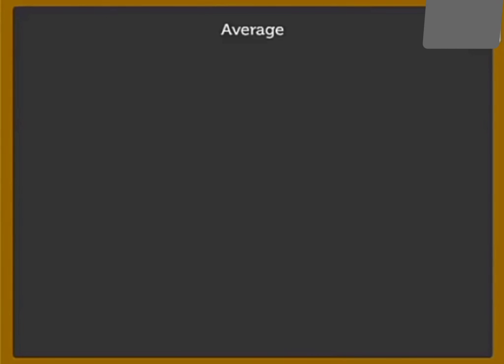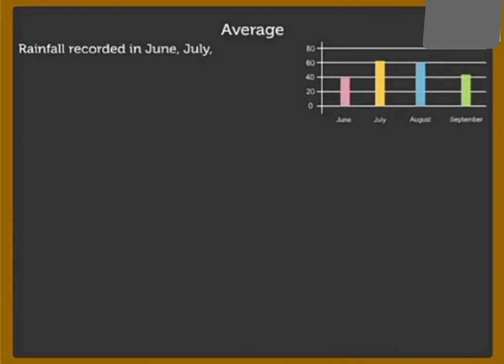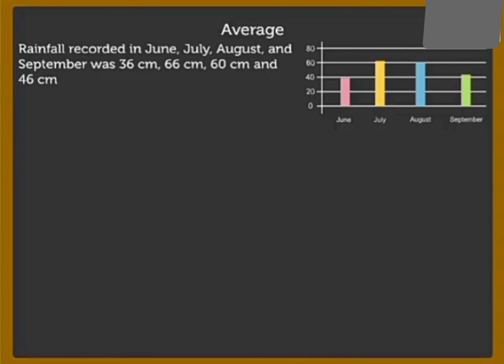Let's have another example. Rainfall recorded in June, July, August and September was 336 centimeter, 66 centimeter, 60 centimeter and 46 centimeter respectively.